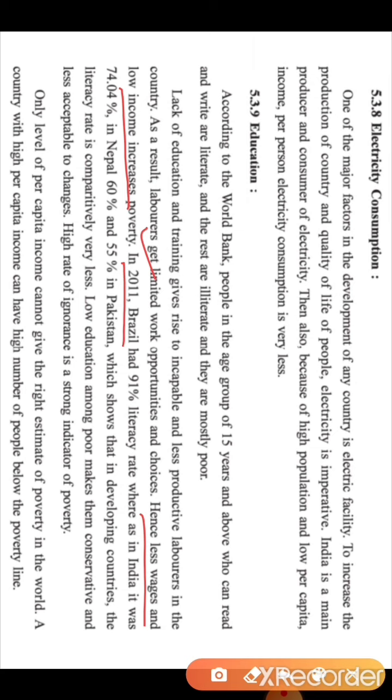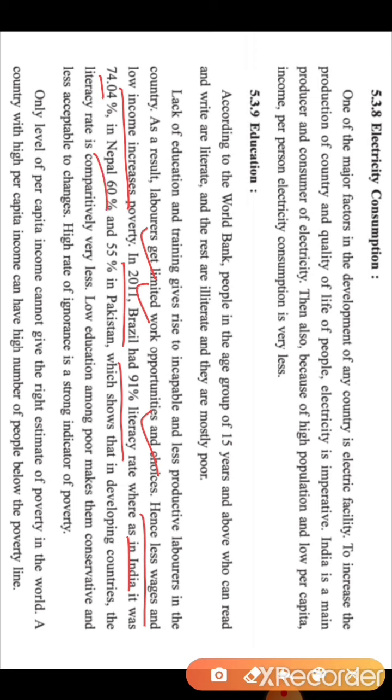In 2011, Brazil had 91% literacy rate, whereas in India it was 74.04%. Okay, here is the report given that in the year 2011, Brazil has 91% literacy rate, and India has only 74.04%.